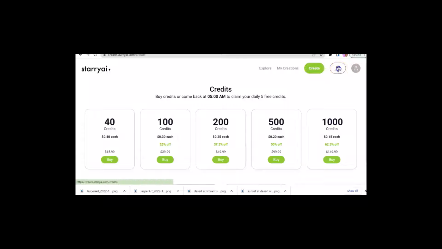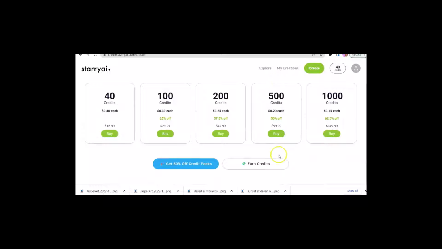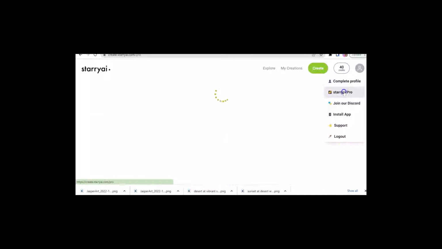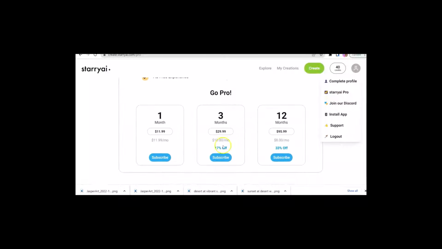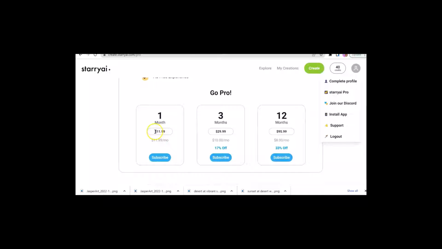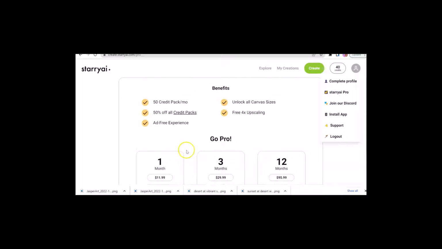And if that's not sufficient, they have a way to earn credits. I'm not interested in that. Or you could actually buy a membership. Now, I don't know why you would want to buy a membership, but then I don't know these things. You could do monthly, $11.99, and it's not that it's expensive. And you get 50 credits per month, and you get 50% off all credit packs.